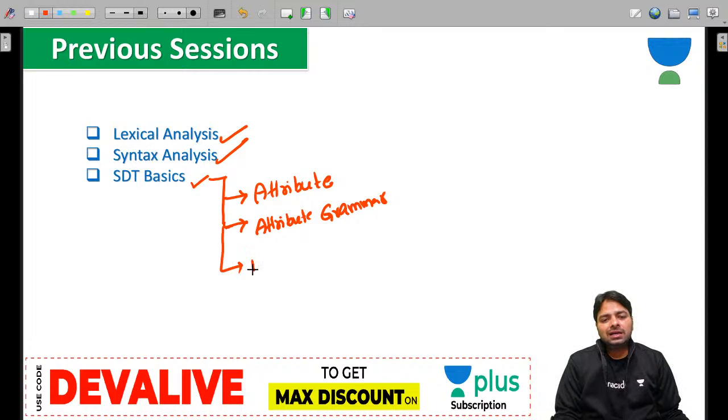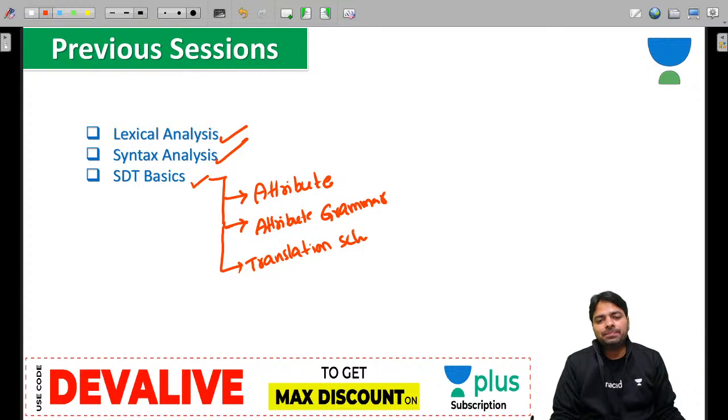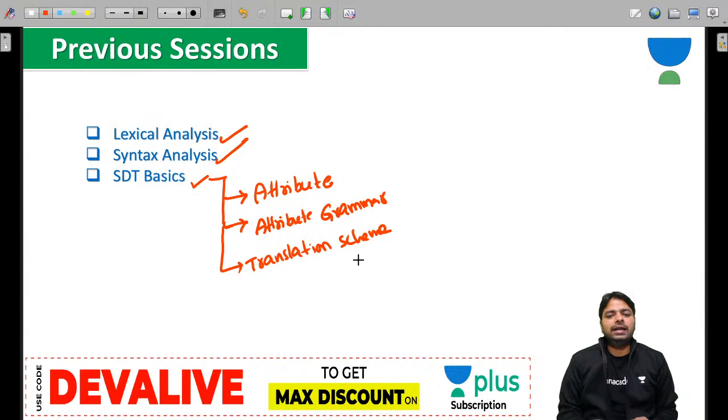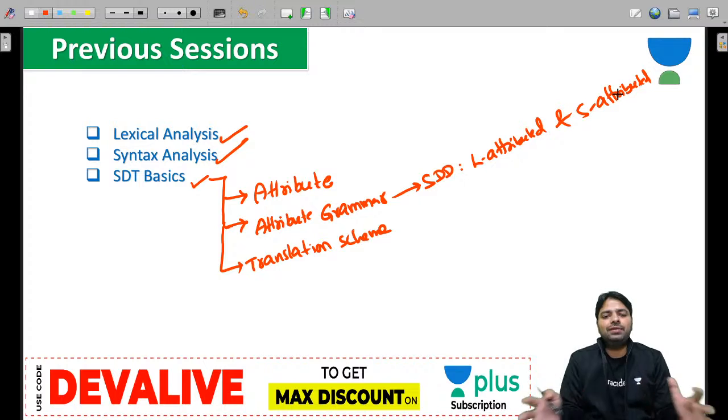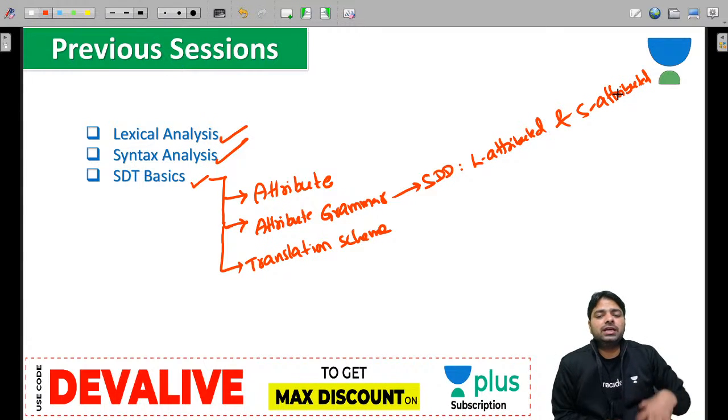And you have seen translation scheme. It means we will place the semantic rules within the production, then we call that a translation scheme, also called SDT. And in attribute grammar we have two definitions, we call them SDD, syntax directed definitions. We have L attributed grammar and S attributed grammar. We have seen this in the previous session. I am just reminding you what we have learned in the previous session, what is L attributed definition, what is S attributed definition, and basically this is about knowing the specifications of a given SDT, right?